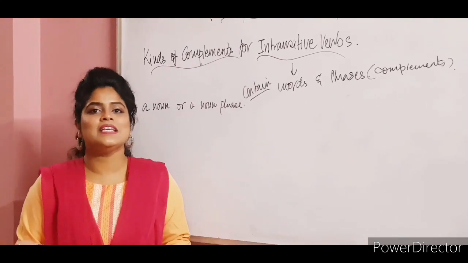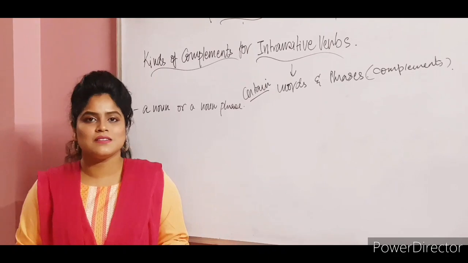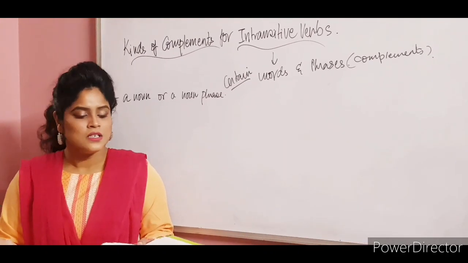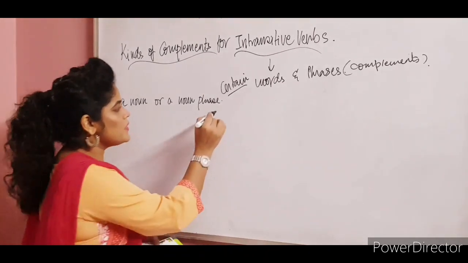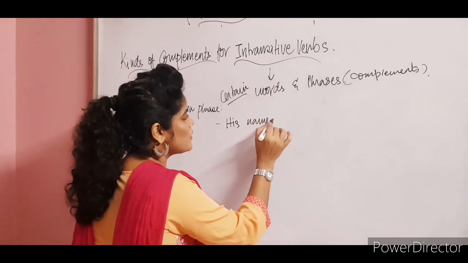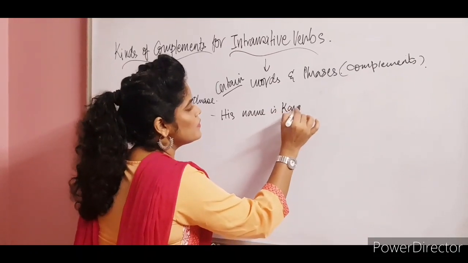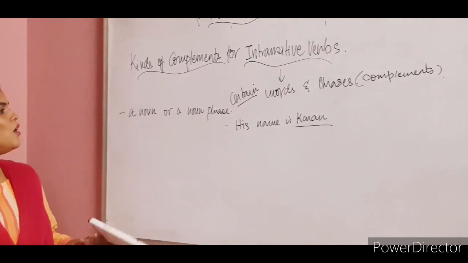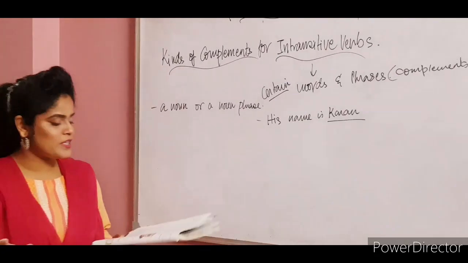"Suman is my niece." My niece is a noun phrase, because "my" is there. So I'll give you an example with that: "His name is Karan." Karan over here is the noun, or my niece over here is the noun phrase.